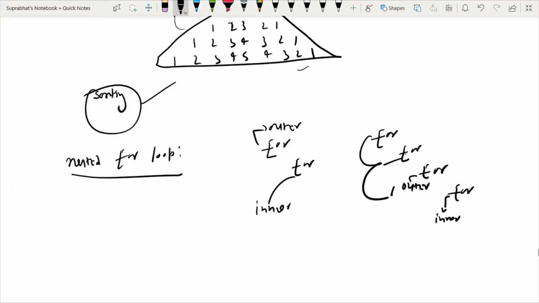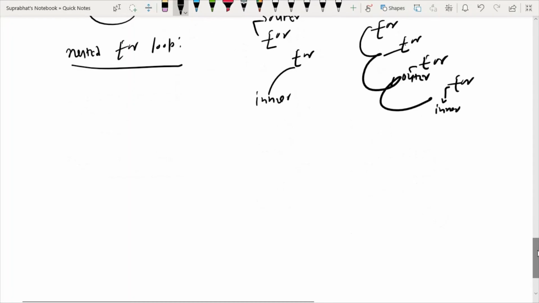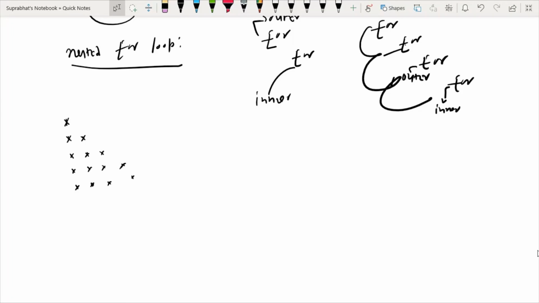So nesting of this for loop, how it is working, how this works, we have to understand. Clear? So we are using a for loop inside another for loop. I have taken one example: suppose I have to print one asterisk in the first line, in the second line 2 asterisks, in the third line 3 asterisks, in the fourth line 4 asterisks, and in the fifth line 5 asterisks. So how will we make this program with the help of nested for loops?